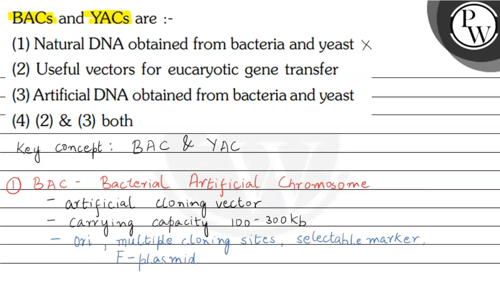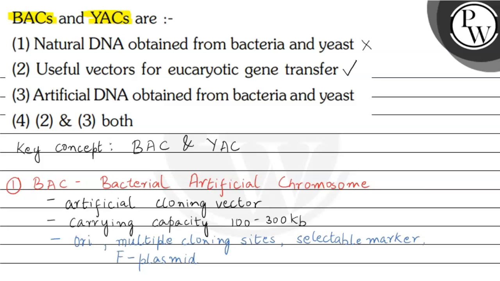So the second option says that useful vectors for eukaryotic gene transfer. So this is the correct statement because we saw that both BAC and YAC have very high carrying capacity, and therefore they are very efficient cloning vectors, and they are particularly used for eukaryotic gene transfer because most of the eukaryotic genes are larger in size, and therefore since both these artificial chromosomes have a higher carrying capacity, they can be used as a vector for transfer of eukaryotic genes.